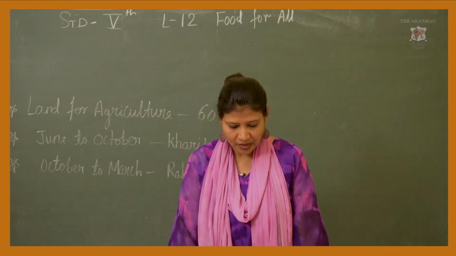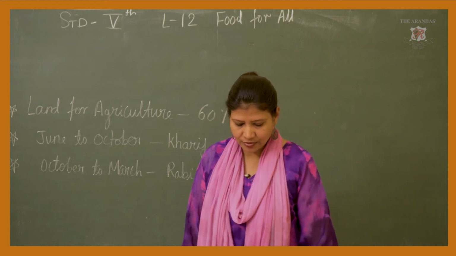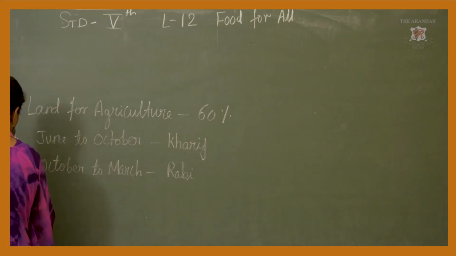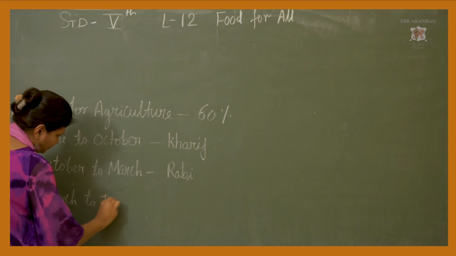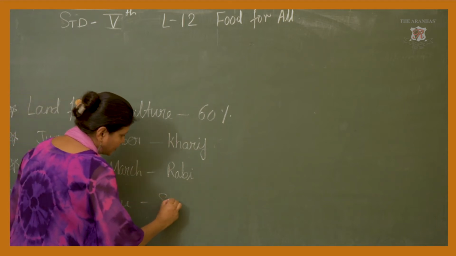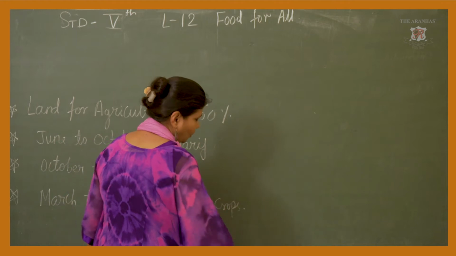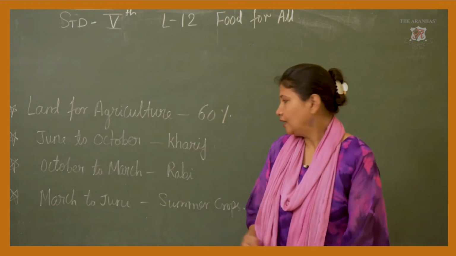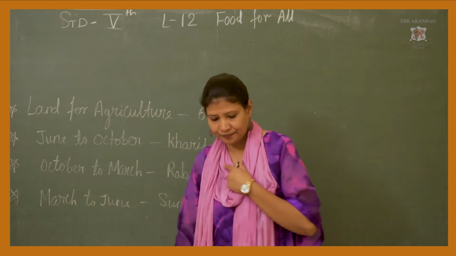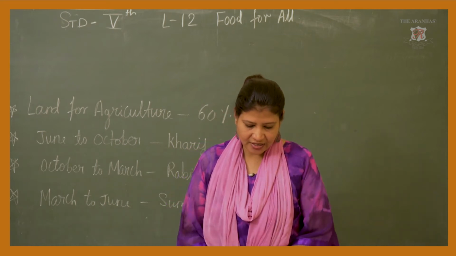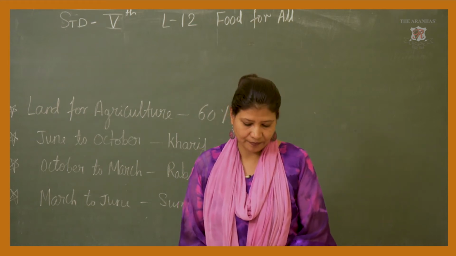Okay. Now, in addition, some crops are grown in March to June. There are some crops which are grown in March to June. They are known as summer crops. Okay. In March to June, the crops which are grown are known as summer crops. Now, which is the season for growing rice? Can you tell which is the season for growing rice?